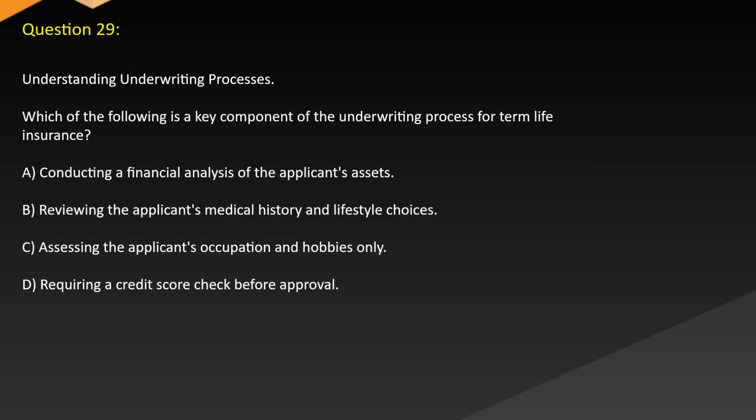Question 29. Understanding underwriting processes. Which of the following is a key component of the underwriting process for term life insurance? A. Conducting a financial analysis of the applicant's assets. B. Reviewing the applicant's medical history and lifestyle choices. C. Assessing the applicant's occupation and hobbies only. D. Requiring a credit score check before approval.